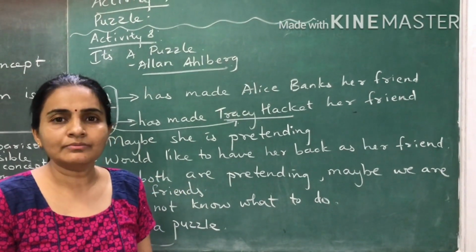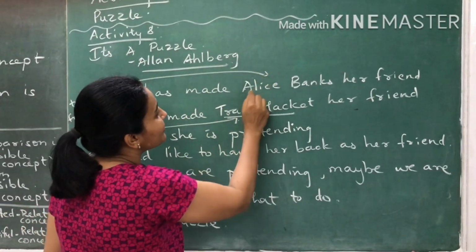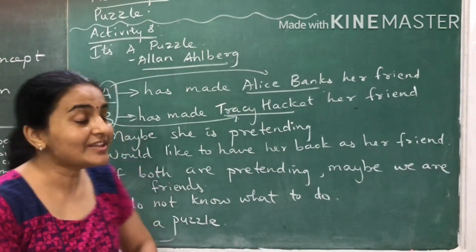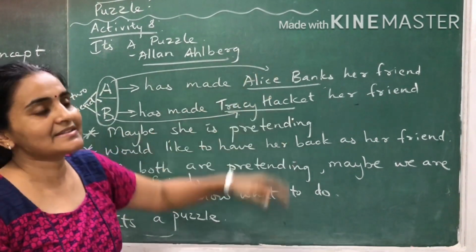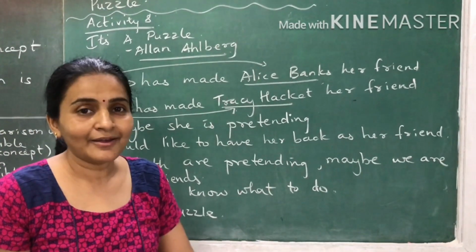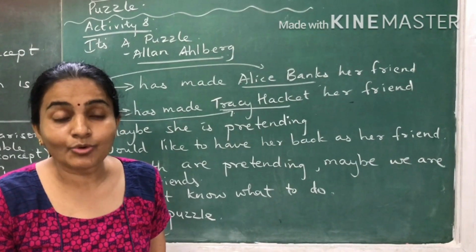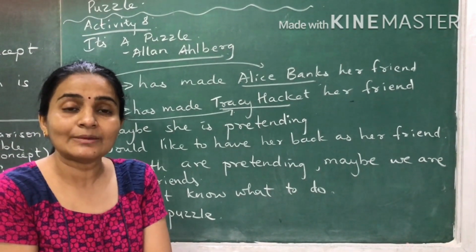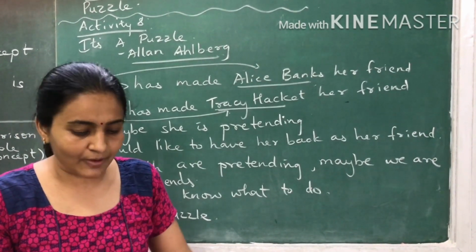So what will A do? A will also find another best friend. So A has found another girl, Alice Banks, to be her best friend. So now see, these two friends have made two other girls their best friends. Why? Because there are some secrets they are not telling each other. Both of them think that they are keeping some secrets from each other, which means they are hiding some secrets from each other.